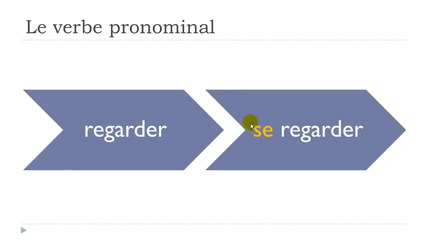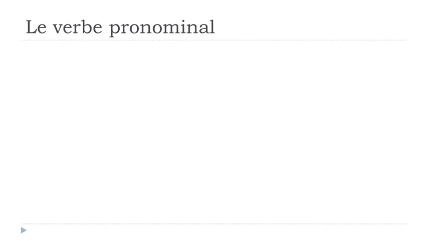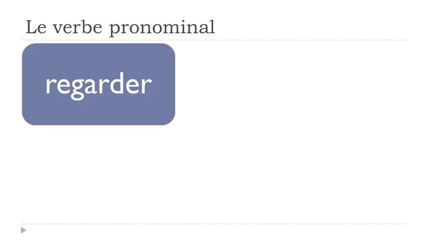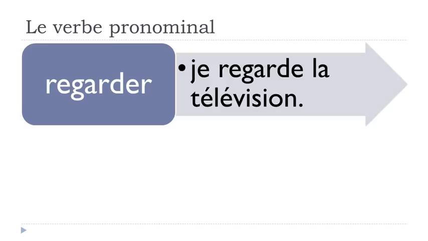Le verbe pronominal will be constructed all the time with this se before the verb. Se regarder, okay? And this se will basically change the meaning of the verb, because regarder is to look, to watch, and se regarder is to look at oneself, okay? So we'll take an example. If we take the regarder verb, normally you will construct this sentence, je regarde la télévision, I watch the television.